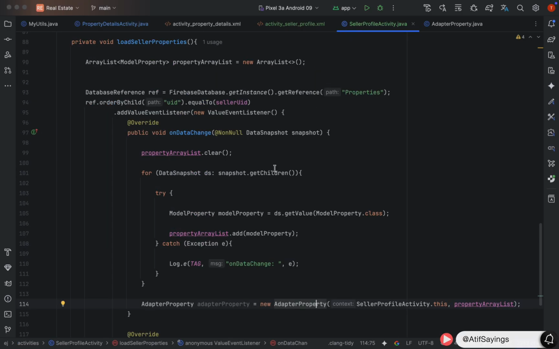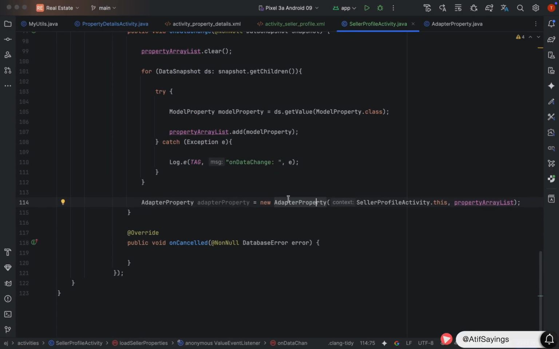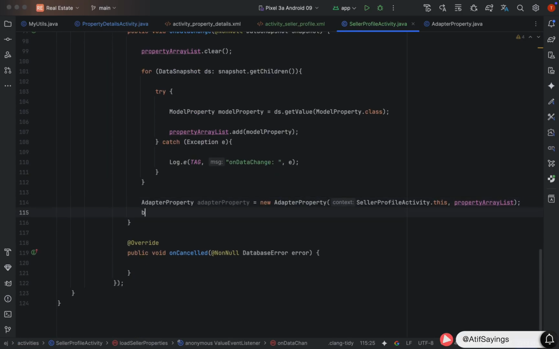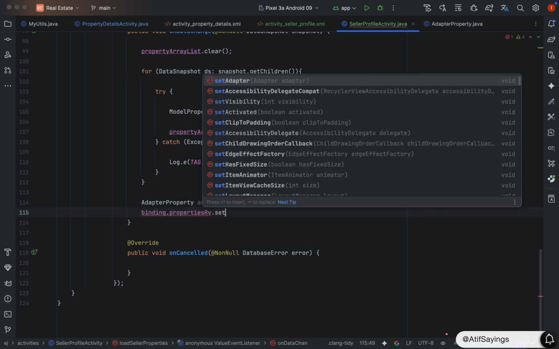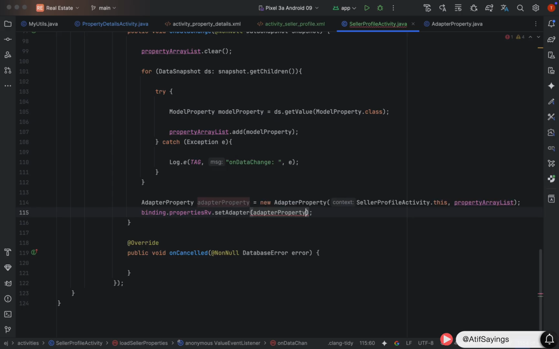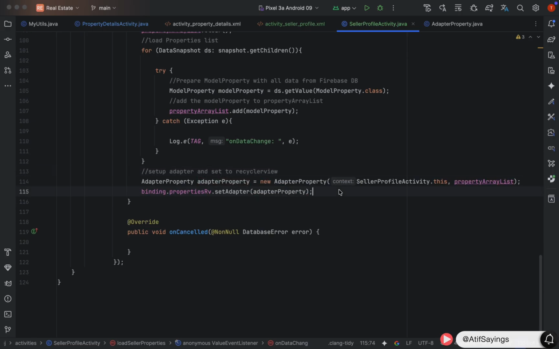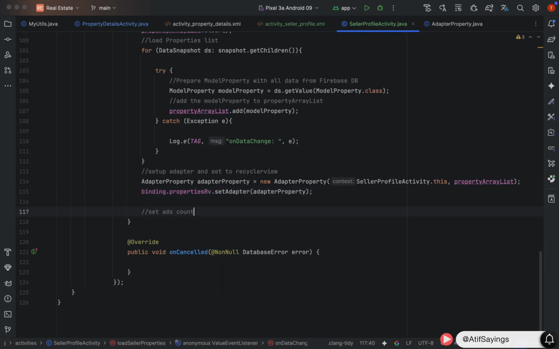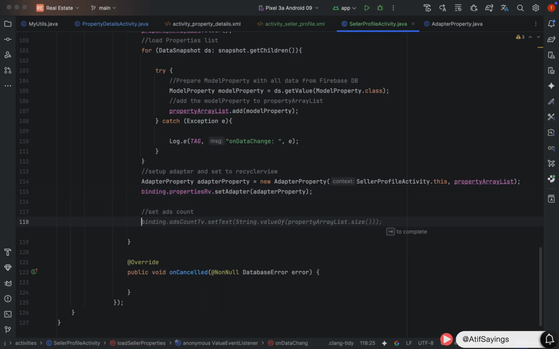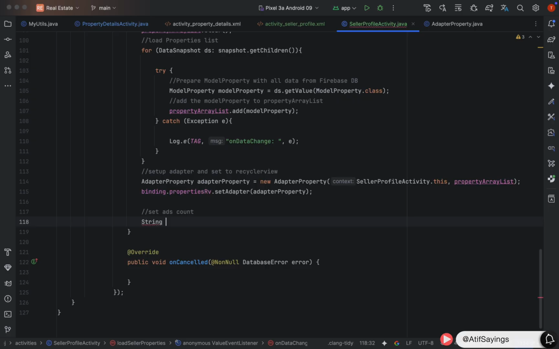Open the SellerProfileActivity class again. Now we need to set that adapter to the RecyclerView using binding.propertiesRv.setAdapter. Pass the adapterProperty as parameter. Now the next step is to set the number of properties added by the seller to the TextView.